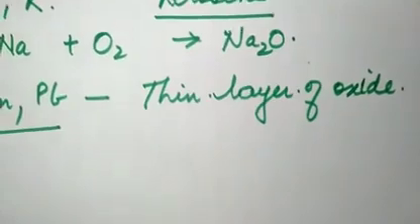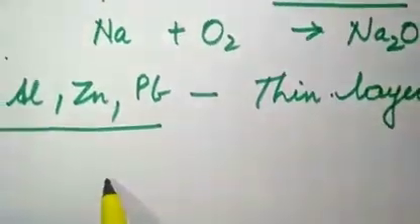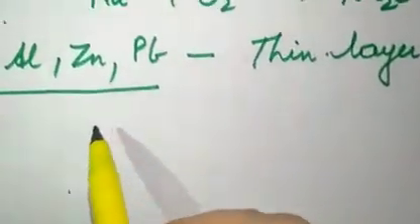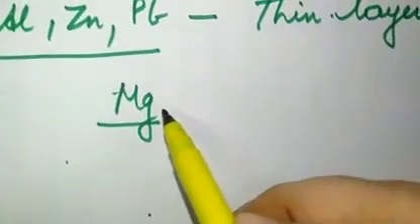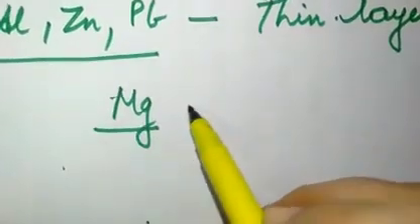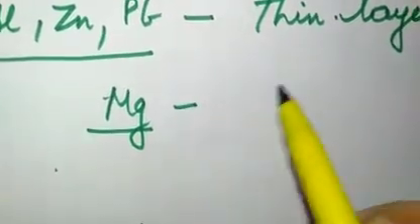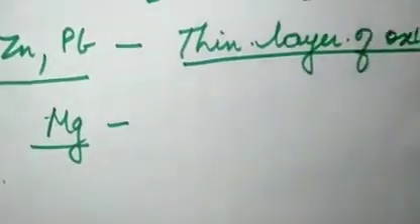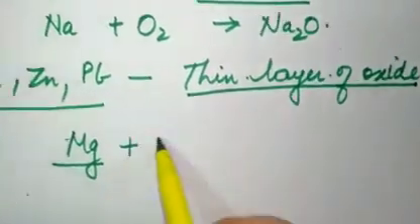Okay, let us first do some reactions here. Magnesium also gets covered by a thin layer of oxide, as I said. But if you want to burn magnesium in oxygen, you have to remove this thin layer of oxide with the help of sandpaper, and then you can do the reaction.